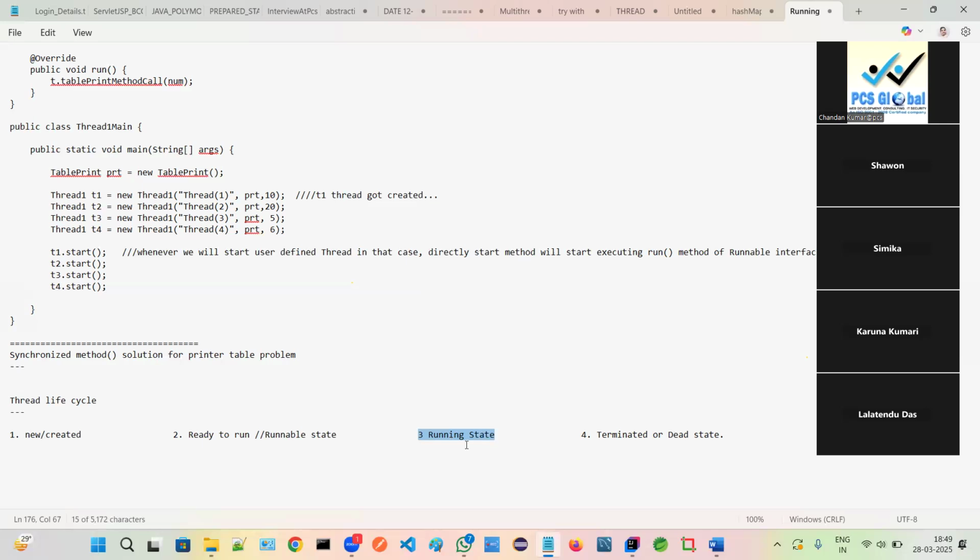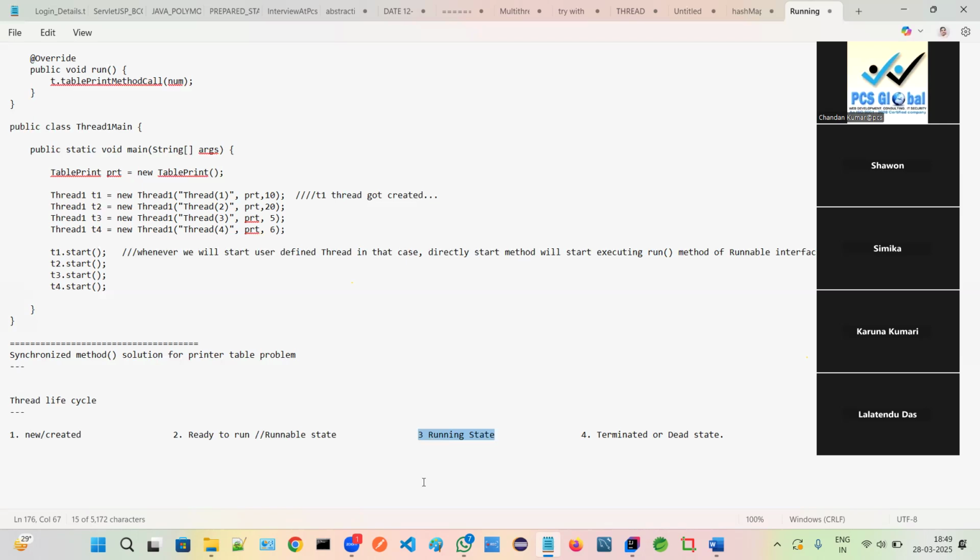At that moment, in the running state, if the thread scheduler gives any kind of signal to the CPU to stop executing for right now and pick another one, from running it will go into the ready state. Either from here it can go into the waiting state, from here into the blocked state, or from here to the timed waiting queue. If we call the sleep method, in that case the thread will go to the timed waiting queue.